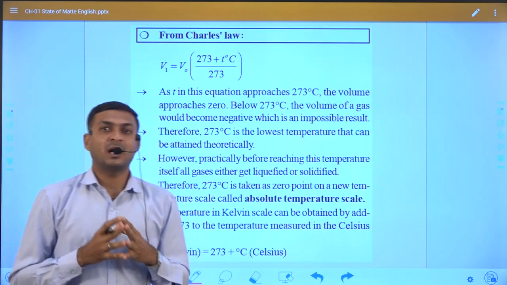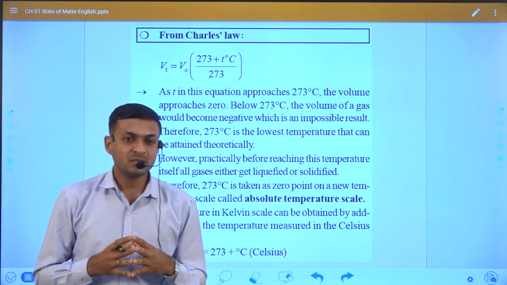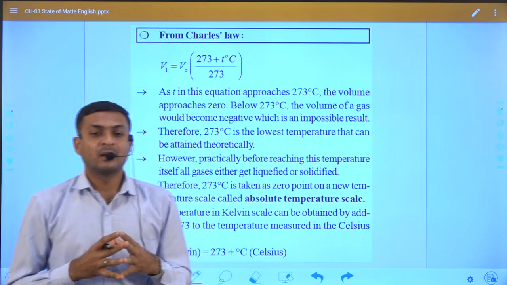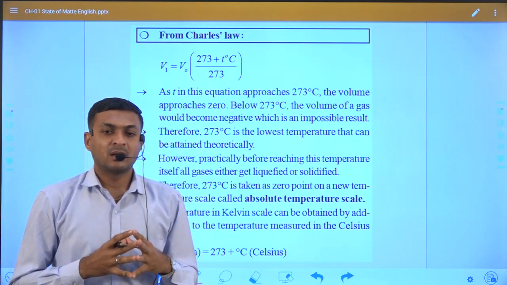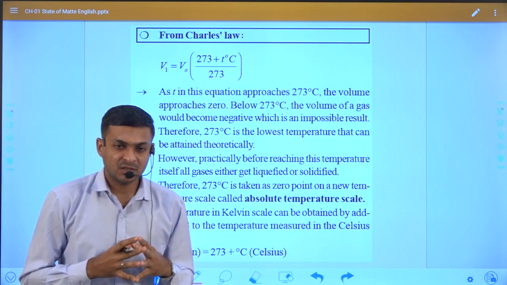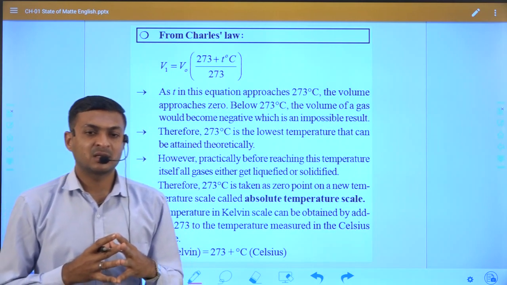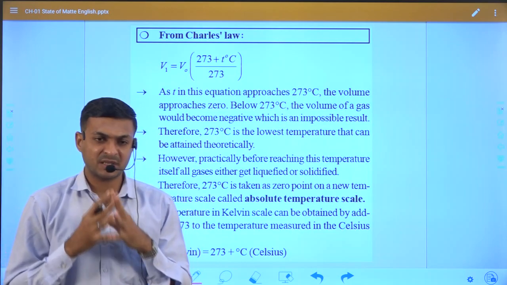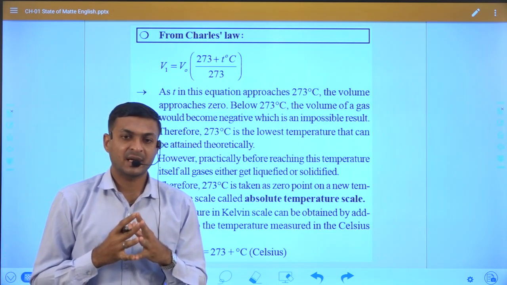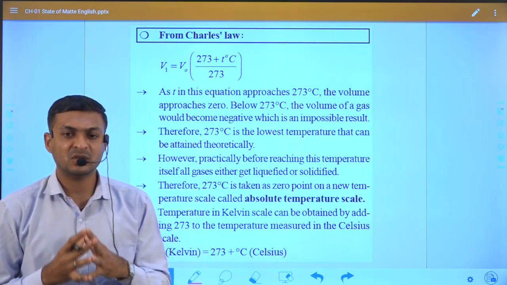After achieving a specific temperature, a gas gets liquefied or solidified.